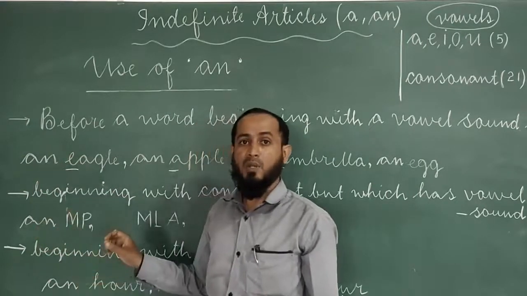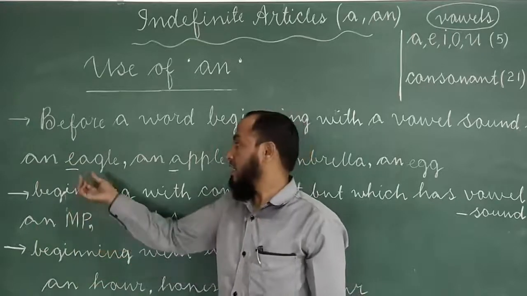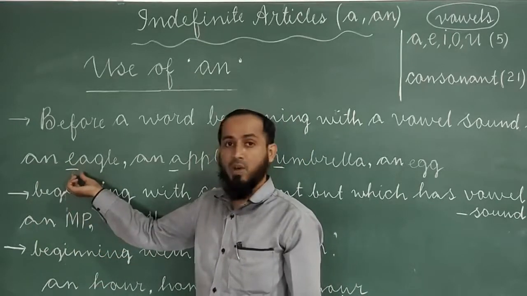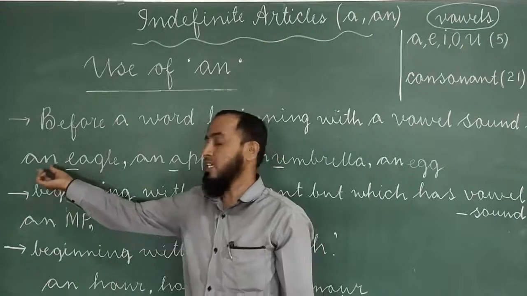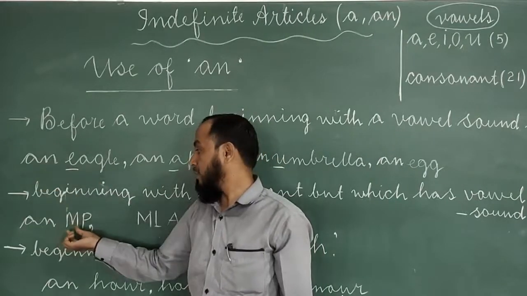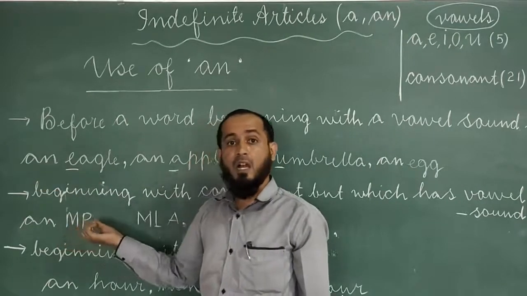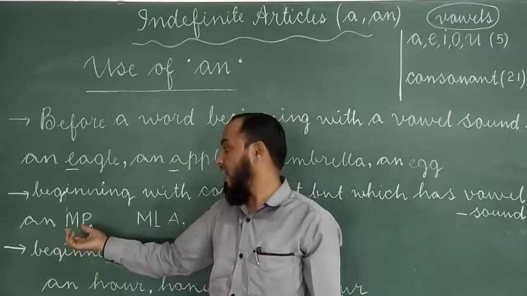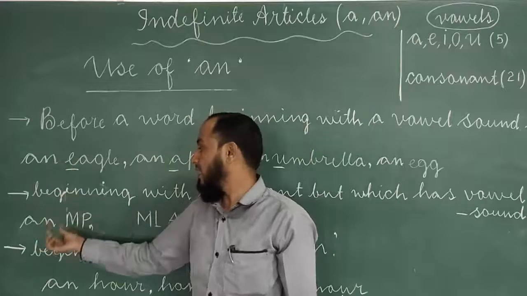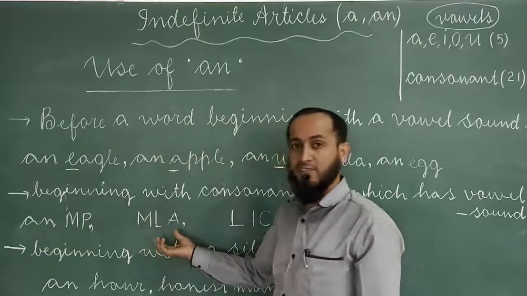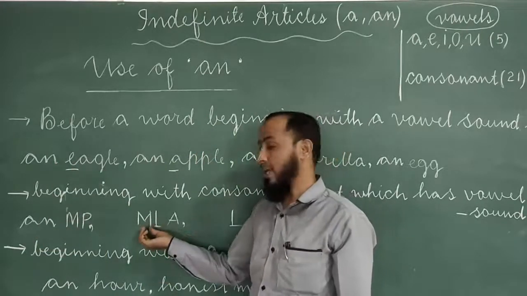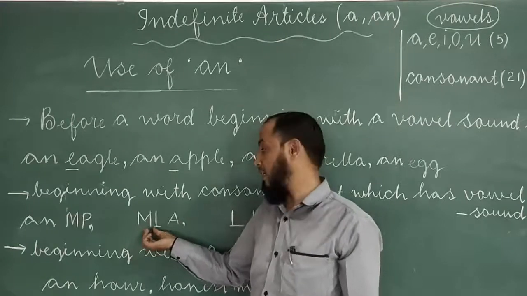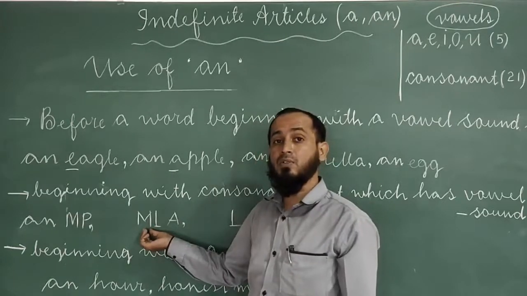Why? Because of sound. Here eagle gives E, vowel sound. That's why we have used here an. Here MP, though M is a consonant, it gives a vowel sound. That's why we have used an eagle, an MP. In the same way, MLA, though M is a consonant, it gives a vowel sound.